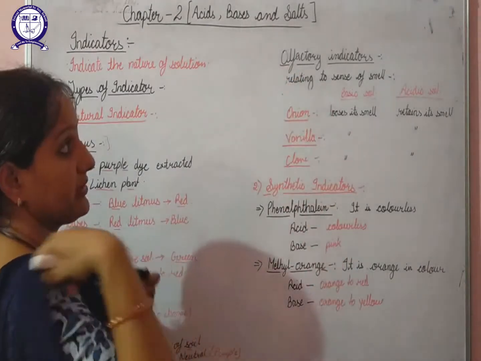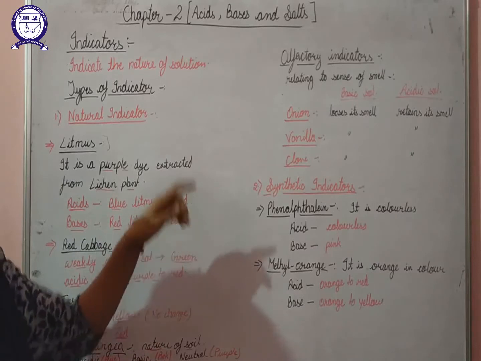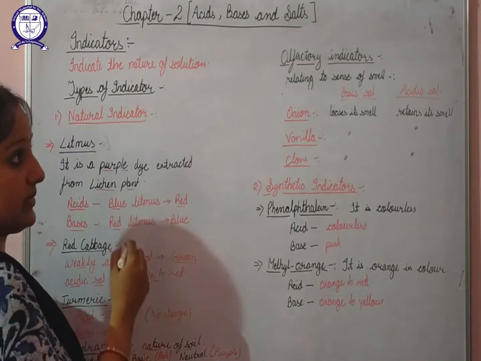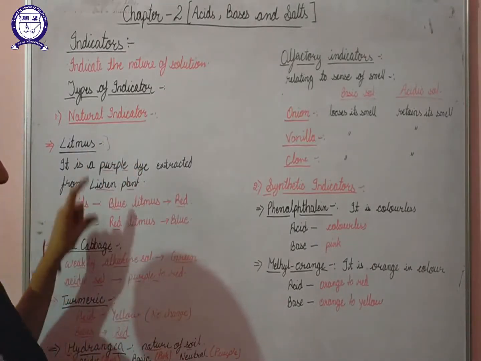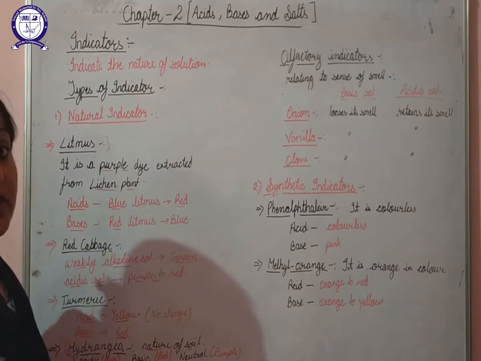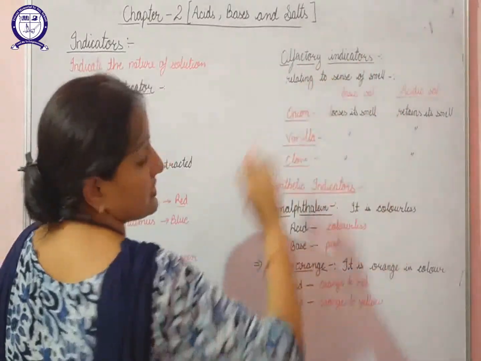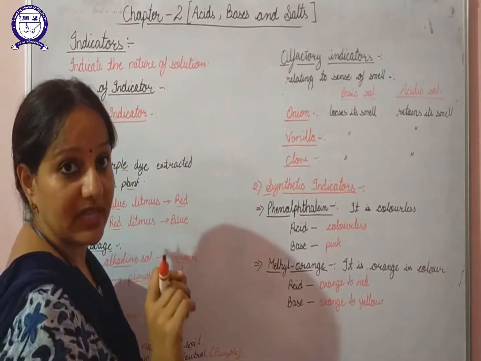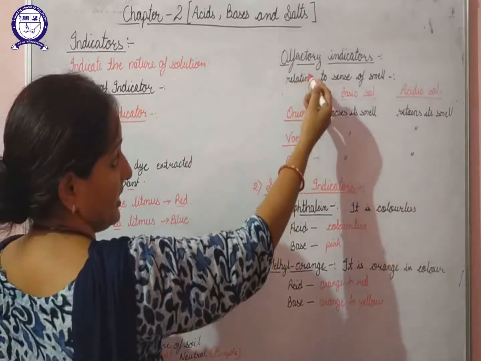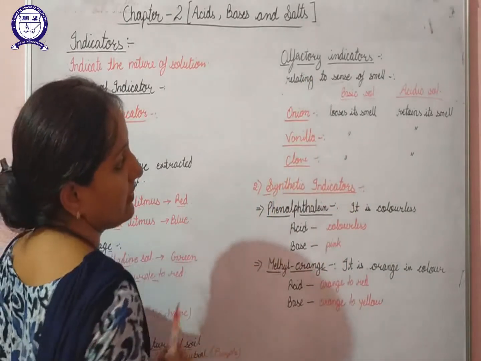Next are olfactory indicators. Olfactory indicators are another class of indicators, but they lie in the category of natural indicators only. In the other cases, we determine the nature of the solution with the help of color, but these olfactory indicators relate to the sense of smell. With the help of smell, they indicate whether the particular solution is acidic or basic in nature. Three common examples of olfactory indicators are onion, vanilla and clove.